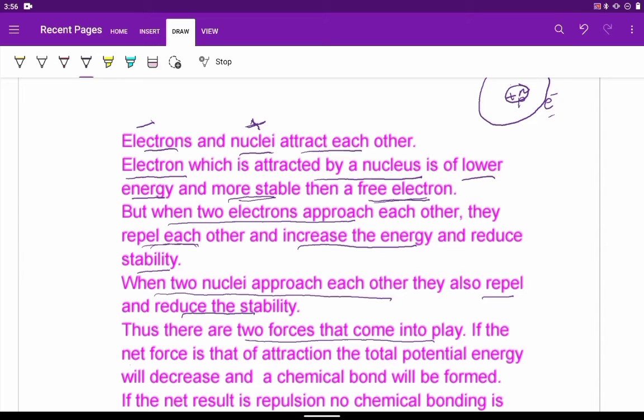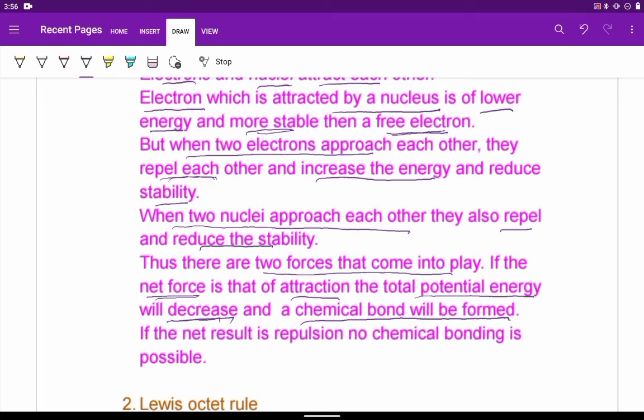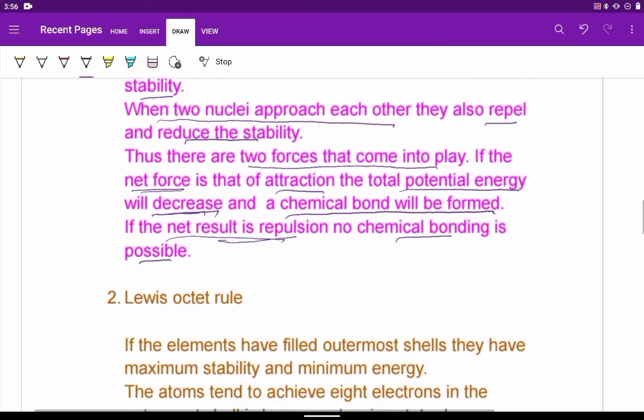If, after adding the force of attraction and repulsion, we find that the net force is that of attraction, the total potential energy will decrease and stability will increase, thus a chemical bond will be formed. But if the net result is repulsion, no chemical bonding is possible. Molecule formation cannot take place. So this is one reason.